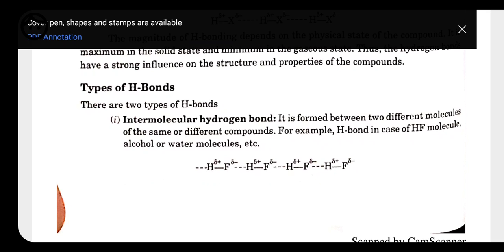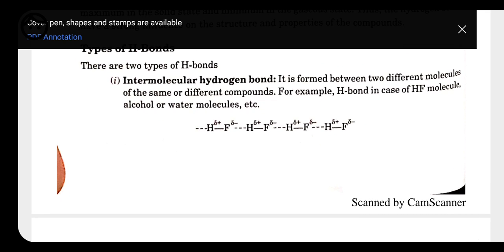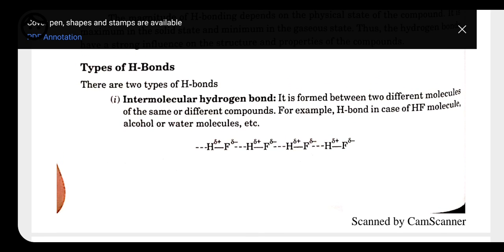Like if you have hydrogen fluoride or water molecules, or water and alcohol, or ammonia and water, they are different compounds. So see, here we have the structure of HF. Here the bond is going to form between different molecules. HF is one molecule, another HF is another molecule. It is not necessary that the compound should be HF only. It may be HF or HCl or H2O. When the bond forms between one molecule and another molecule, it is called intermolecular hydrogen bonding.